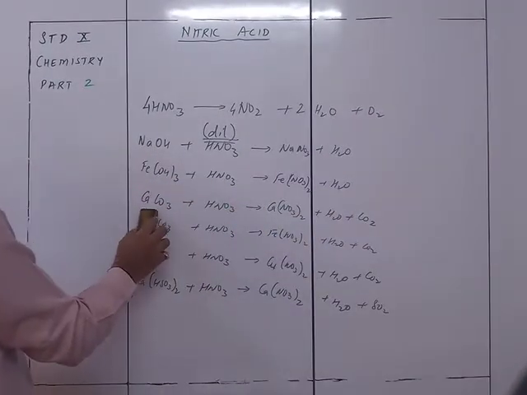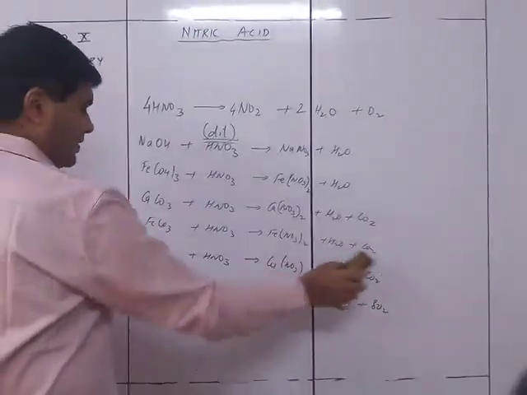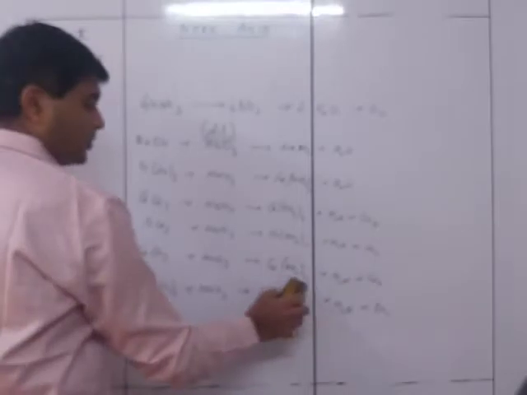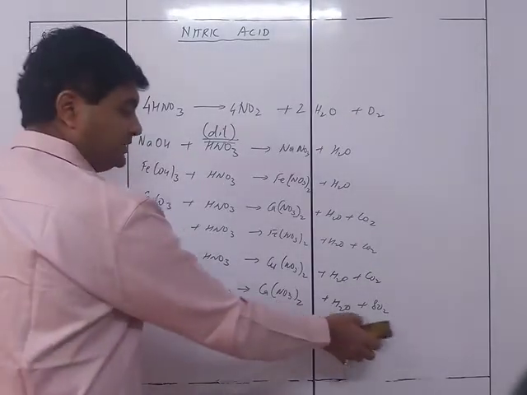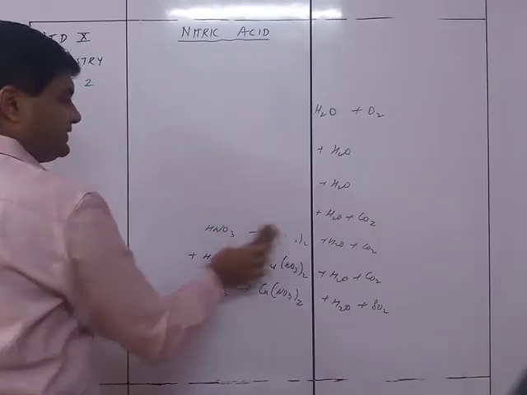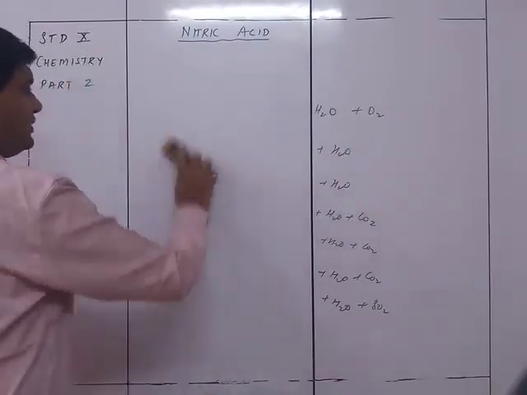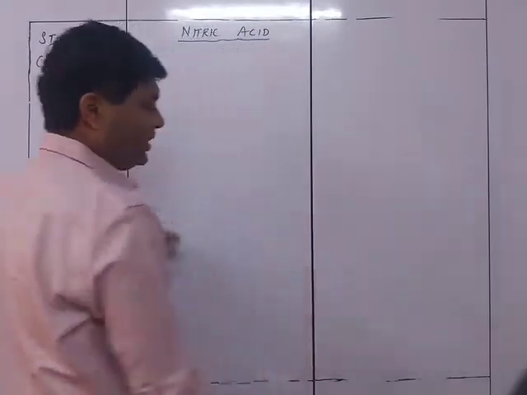This is with carbonates: carbonates will give salt plus water plus carbon dioxide. Again salt plus water plus carbon dioxide. Again salt plus water plus carbon dioxide. Bisulfides are going to give salt plus water plus sulfur dioxide. So these are typical examples of the acidic property of nitric acid, but only in case of dilute nitric acid.